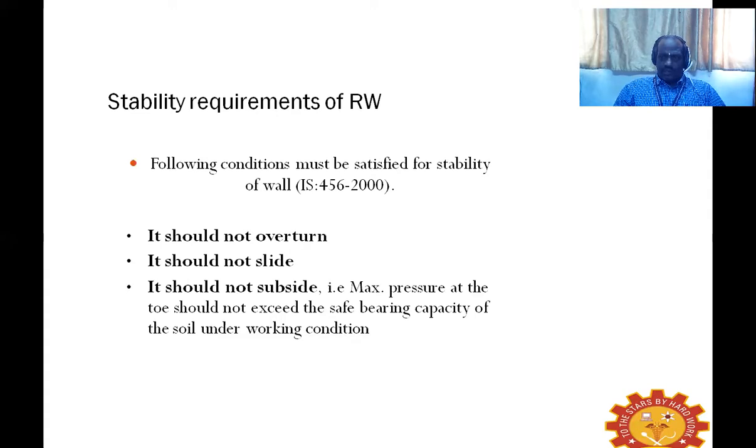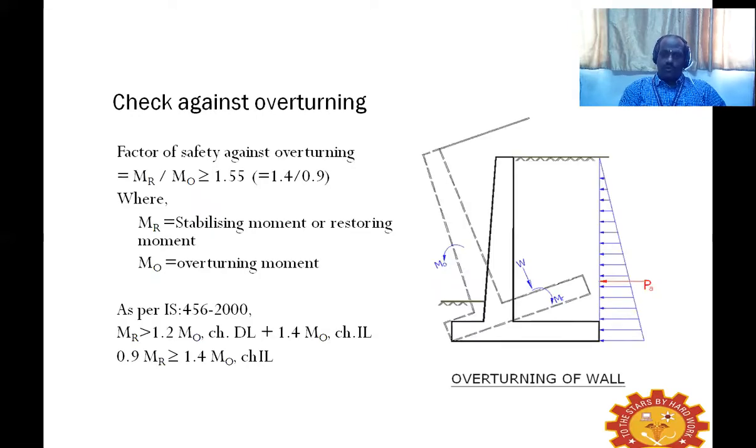So three conditions: it should not overturn, in the sense the upright wall or the stem should not overturn, and the entire wall should not move, that is sliding. Here the figure shows what overturning is and how it can happen.